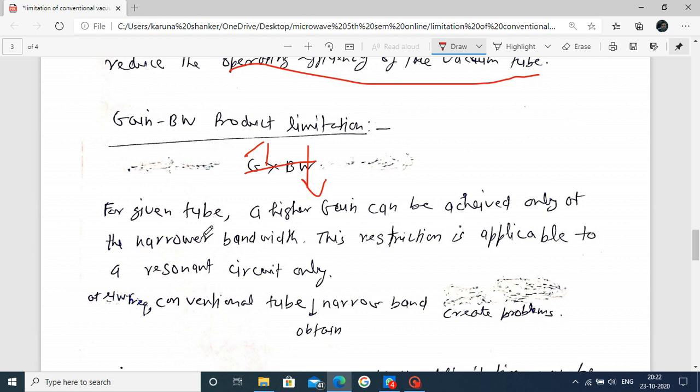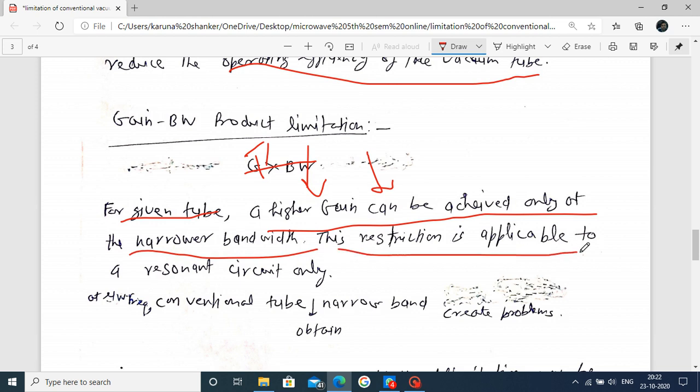So if we go to a vacuum tube and need a high gain, we decrease the bandwidth; by narrowing the bandwidth, the gain is high. This is written here: for a given tube, a higher gain can be achieved only at a narrower bandwidth. This restriction is applicable to resonant circuits only: for higher gain we need a narrow bandwidth.